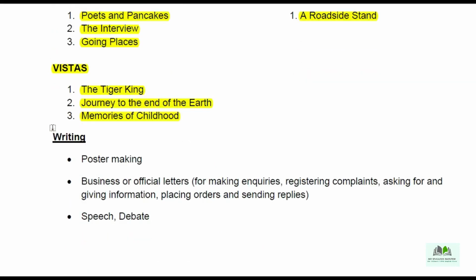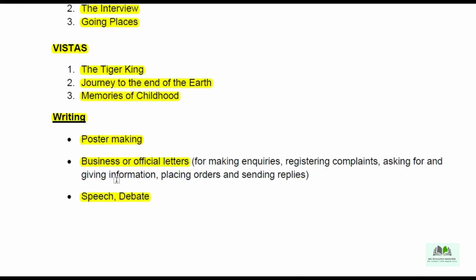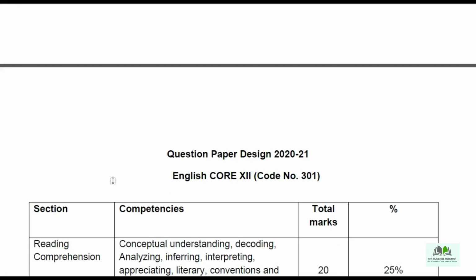From the writing section, see this: poster making, and business or official letters for making enquiries, registering complaints, asking for or giving information, placing orders and sending replies, and speech and debate also. So 3 items are deleted from the writing part also. So in total 30% of the portions are deleted.